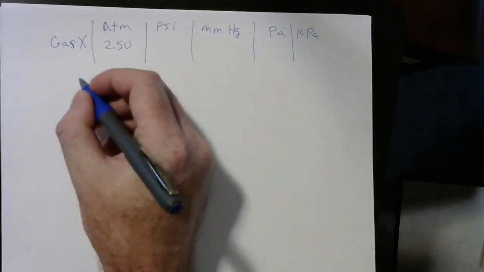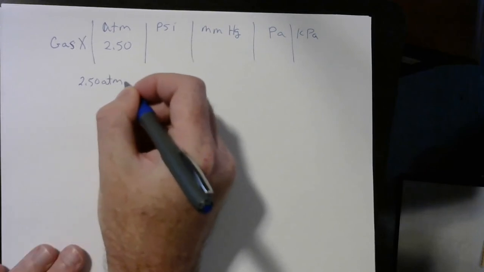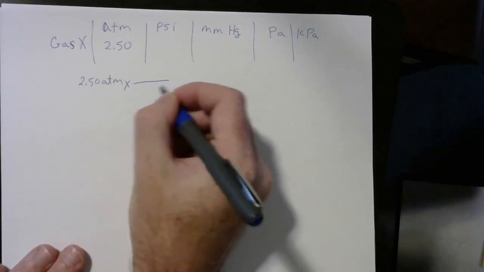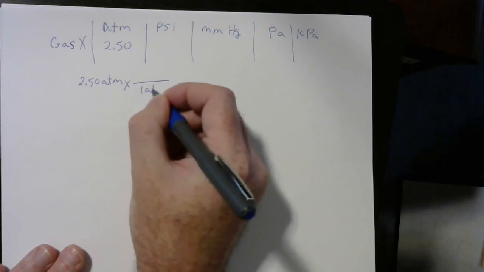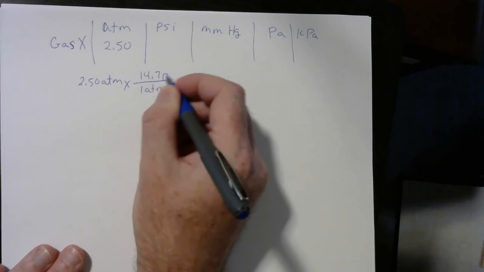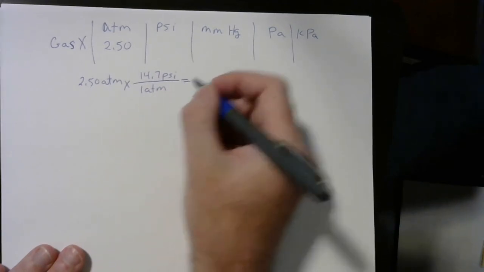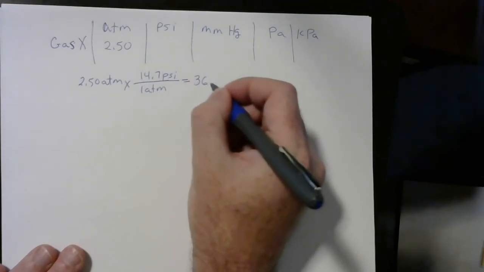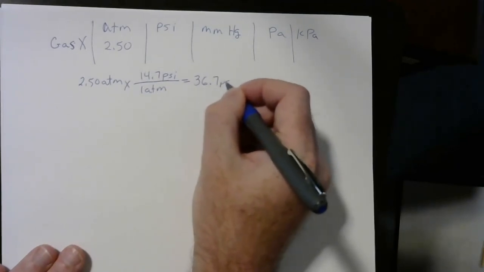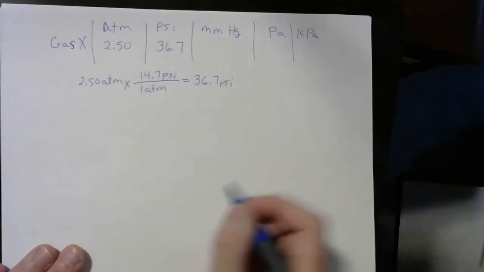And so we got 2.50 atm to psi, 1 atm is 14.7 psi. And then that's going to give us 36.7 psi. So we'll fill in the table.